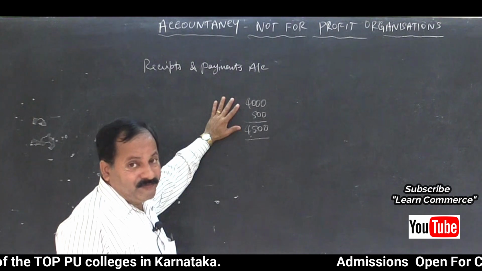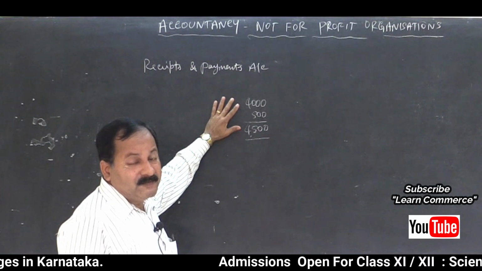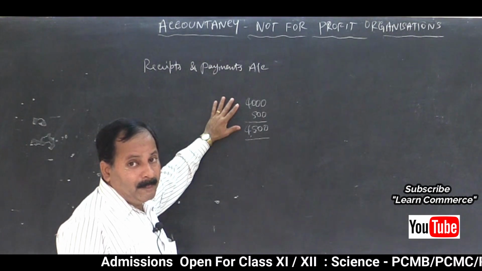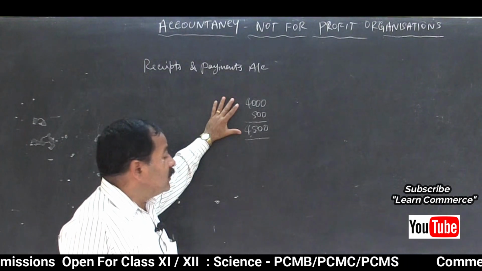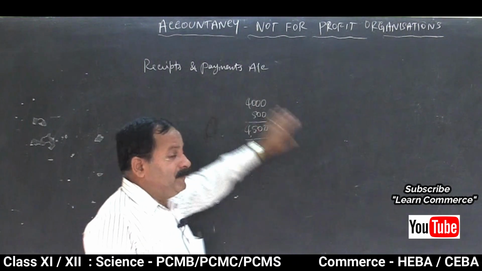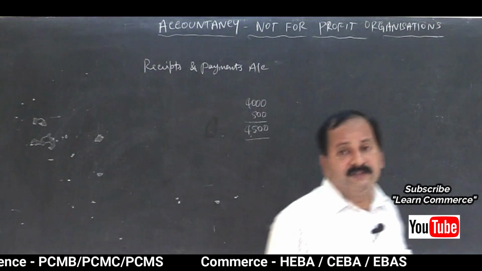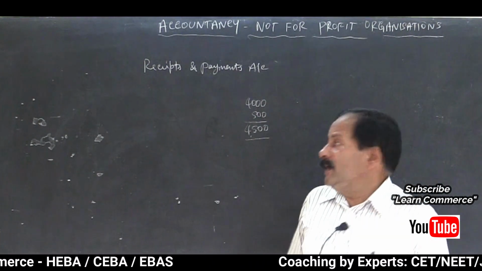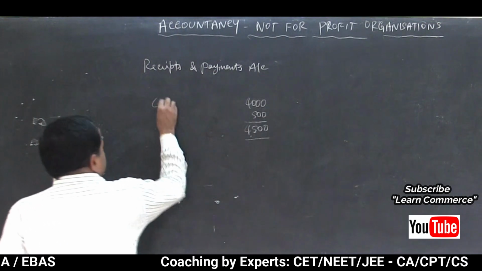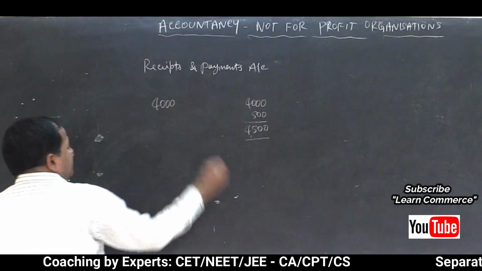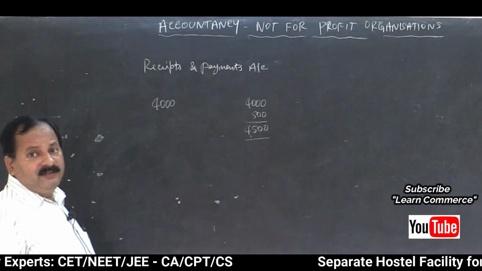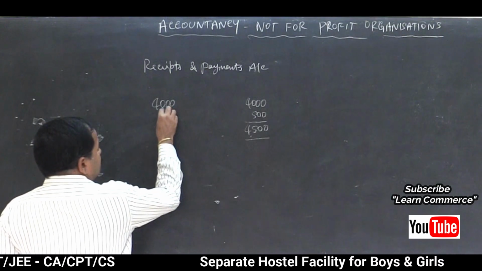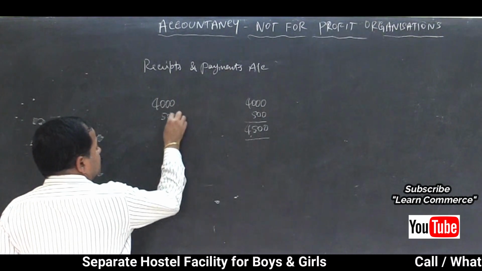You have studied different concepts in first year, isn't it? So this is accrual basis. And in receipts and payments account, we are not concerned about whether it belongs to the current year or not. Suppose we have received 4,000 rupees as subscription for the current year, and 500 is yet to be received.